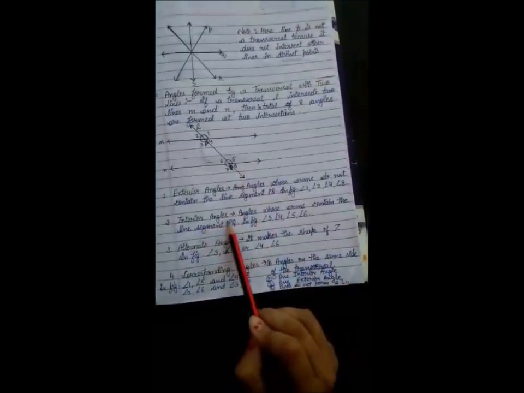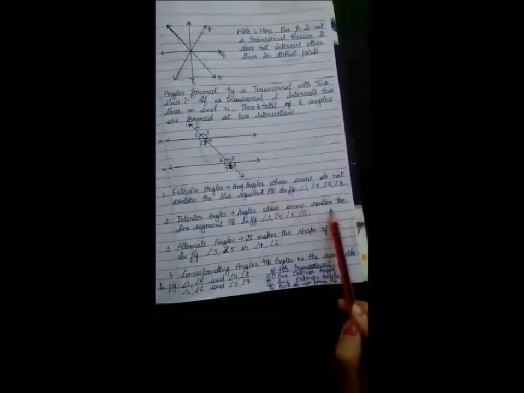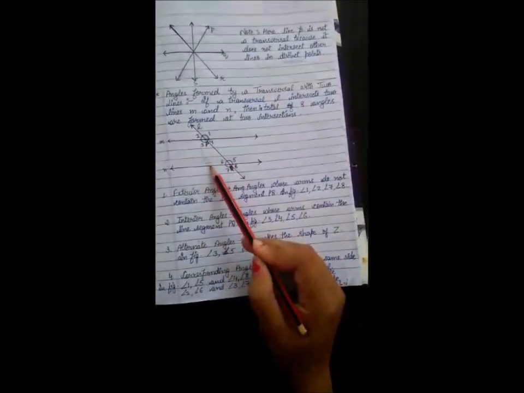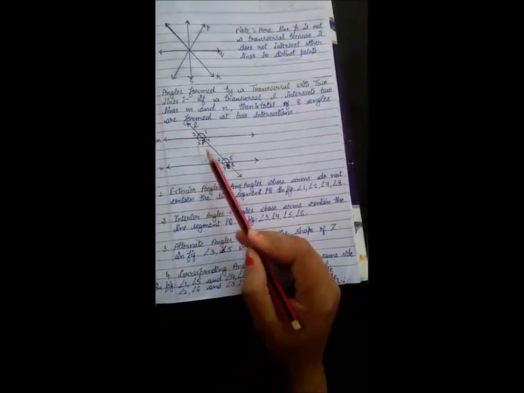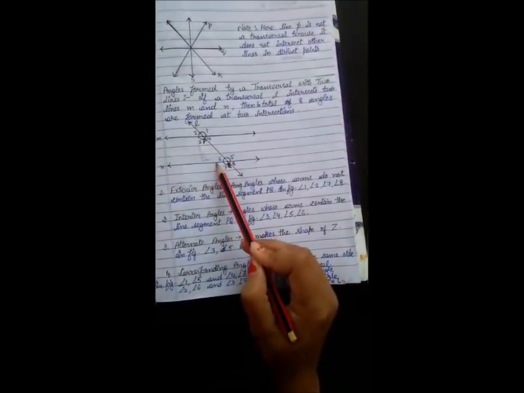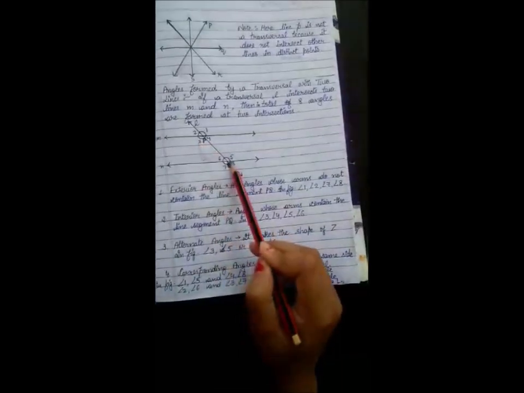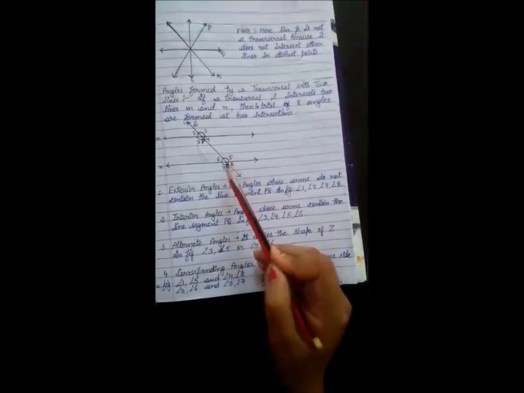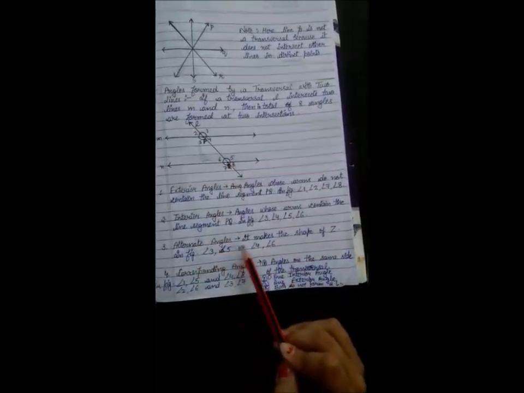Then we come to interior angles, angles whose arms contain the line segment PQ. Now which angles are coming inside this line segment PQ? Angle 3, angle 4, angle 5 and angle 6. So all these 4 angles are called interior angles in this figure. Then alternate angles.